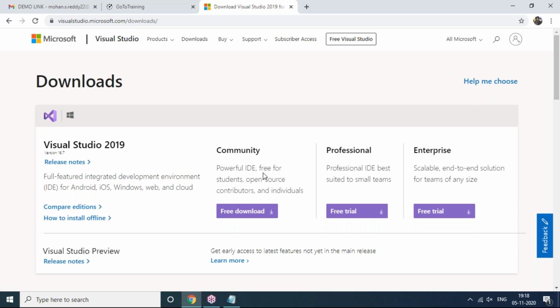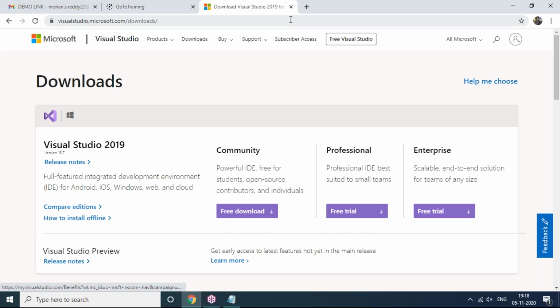It is a powerful IDE, integrated development environment, free for students and open source contributors. But professional and enterprise are free trial versions only. Hardly, you can use them for 1 month only. After that you have to purchase from Microsoft. But it's better to go for the free download and install it.